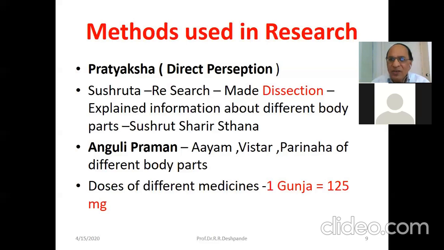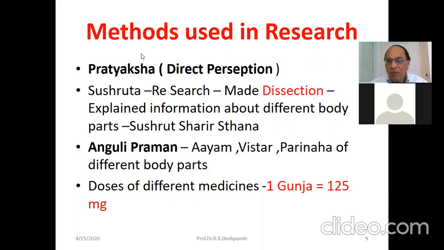What is that? That was research. Now we talk about the ratio of weight and height. But at that time, in their research language, they mentioned that if the human body has the same ayam and vistar, and if it goes to 84 angula, then that person can be considered an ideal body structure. I think some modern doctors may not understand some concepts, but at least they should understand that there was mention of the length, breadth, and circumference of different body parts, and it is mentioned in Ayurveda.